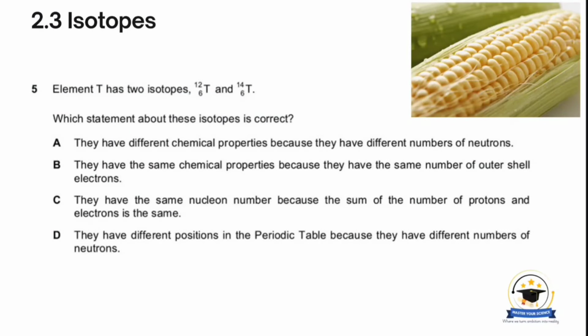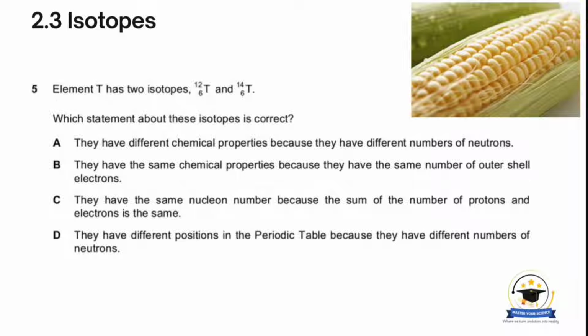So what are isotopes? Isotopes are atoms of the same element which have the same proton number but different mass number. Essentially, when we talk about isotopes, you can picture a cob of maize. On the cob you find that some grains are bigger than others, but it doesn't change that it is maize. Maize is still maize regardless of how much bigger one grain is than another.